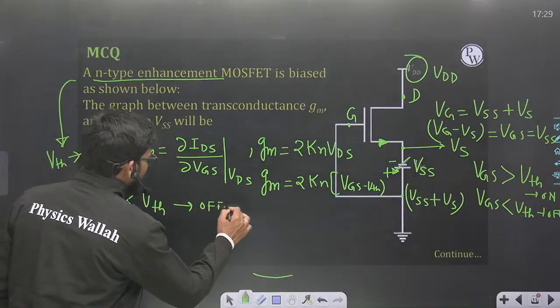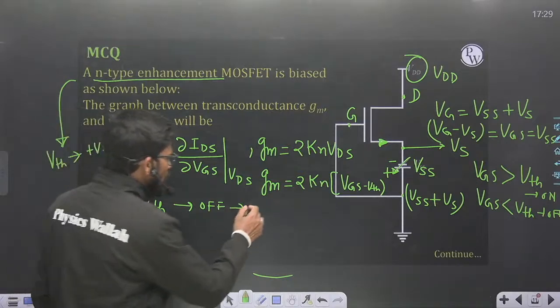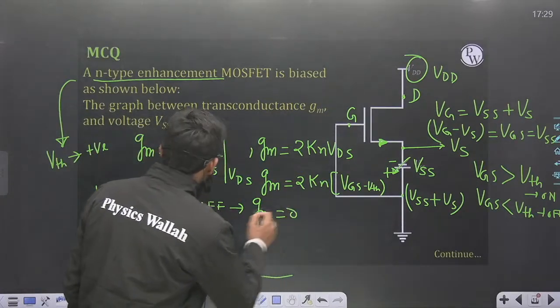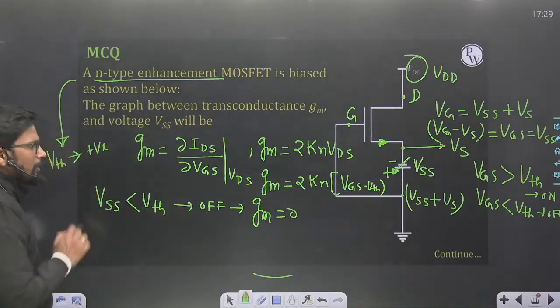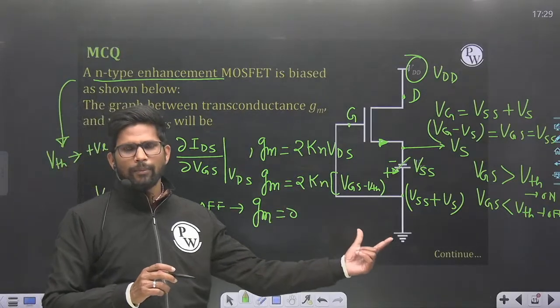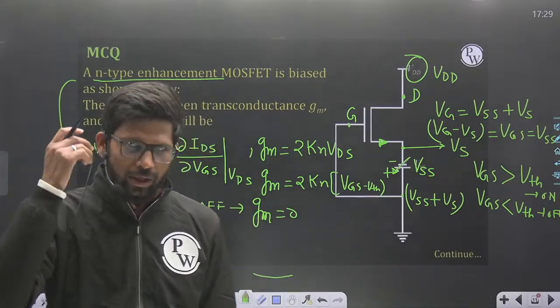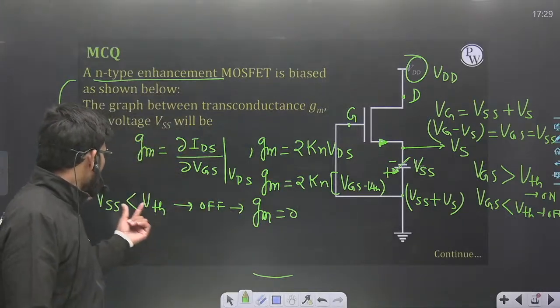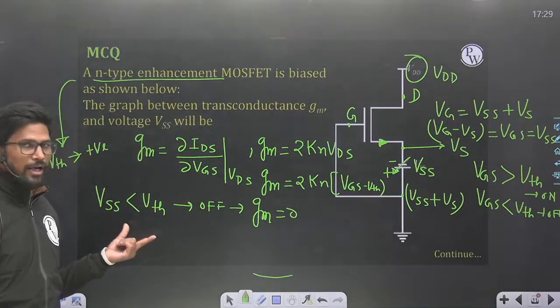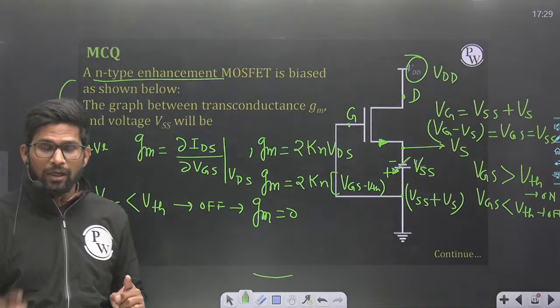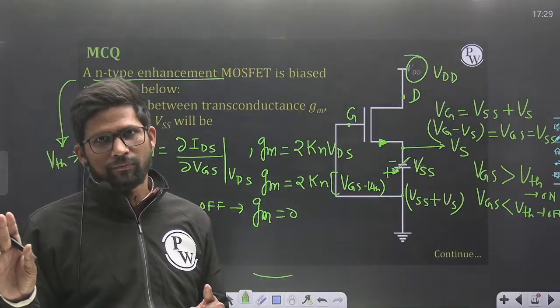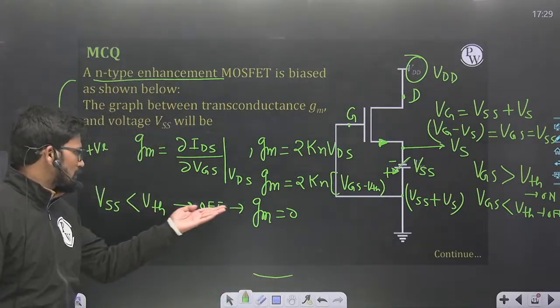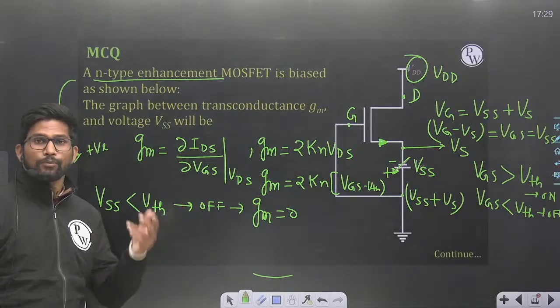Off. And when MOSFET is off, current is 0, transconductance is 0. So for VSS less than VTH, my transconductance will come out to be 0. So in whatever graph, if for VSS less than VTH, GM is non-zero, that graph will be wrong graph. Because for VSS less than VTH, my MOSFET is off and GM should be 0.